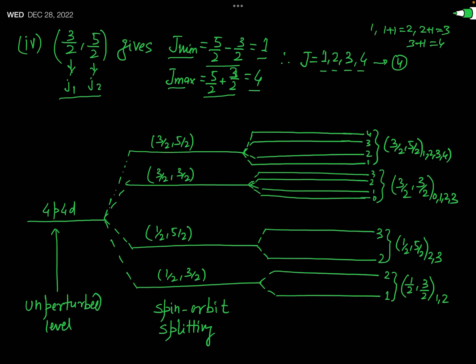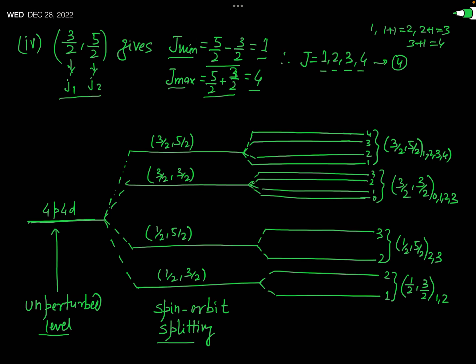You can see here, this 4p 4d level is the unperturbed energy level. It means when there is no perturbation term applied or no interaction takes place, then this is your energy level. Okay. Now when a spin orbit interaction takes place, then you have seen that this unperturbed energy level is split into 4 energy levels.